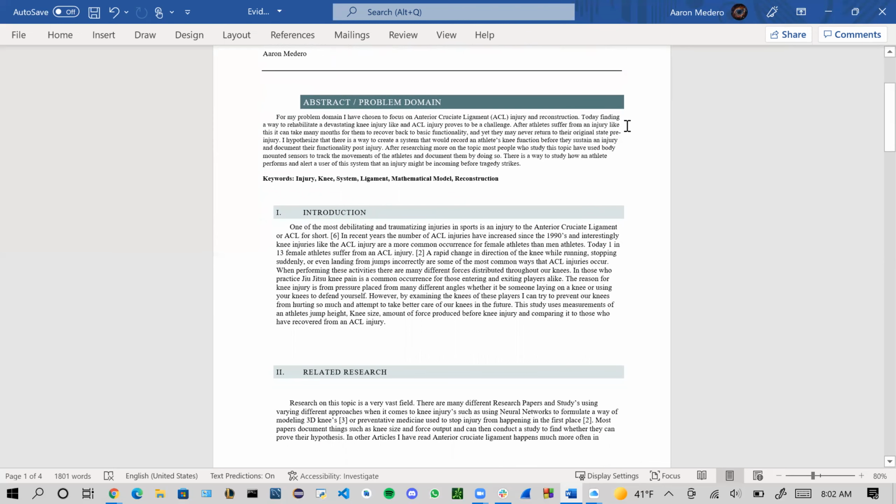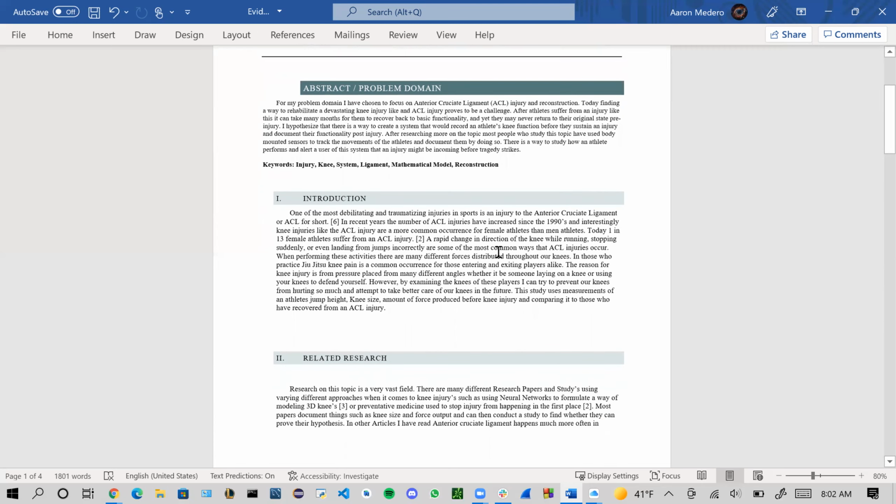And for anyone out there who doesn't know what the NCAA is, it's the National Collegiate Athletic Association, and they cover many different sports for college athletes. So my research started by looking at other articles on this topic, and I was surprised by the amount of information that I was able to find.